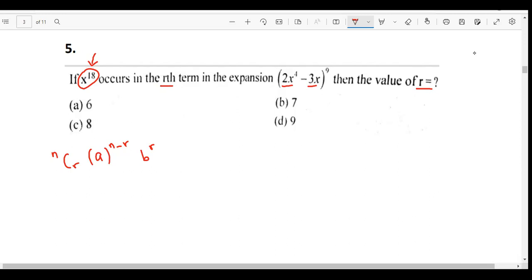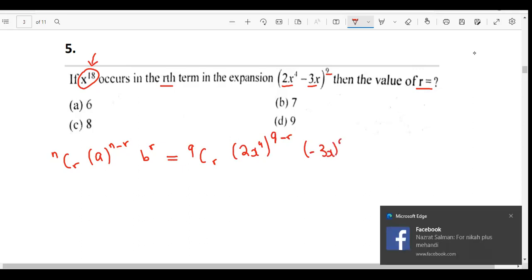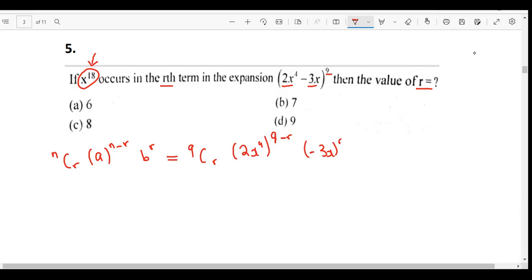Okay, let me plug in everything in the formula. N is 9, C, r I need to find, a is 2x power 4, and in the power I will have n minus r, so it would be 9 minus r, and then my b is minus 3x power r. Okay, this is what I have, and then I am going to just extract the x terms because I am only interested in finding out the value of r.